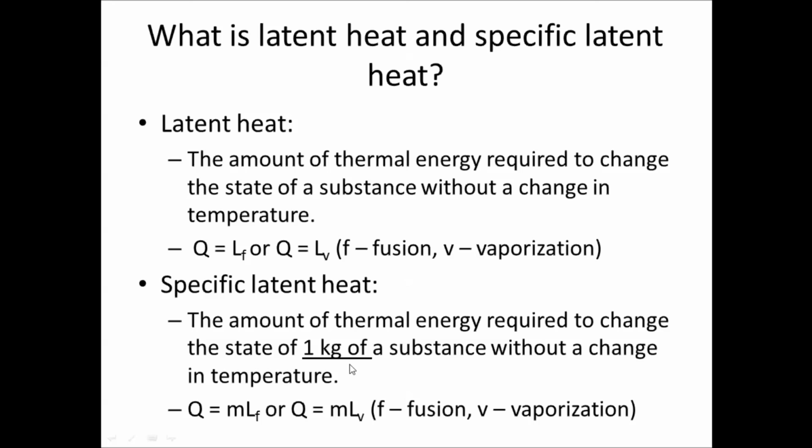For latent heat, it can be at any size of the mass of the substance, but for specific latent heat, it has to be 1 kg of the substance. So the formula becomes Q equal to mLF or Q equal to mLV. Apologies, this should be a small l. So mLF and mLV.